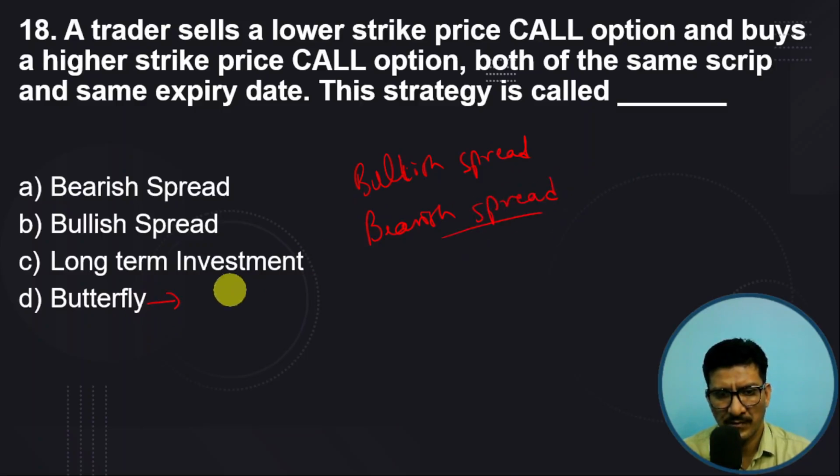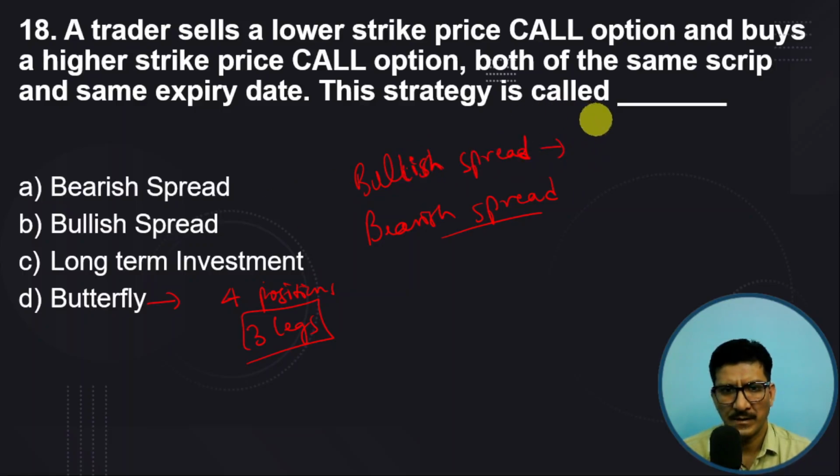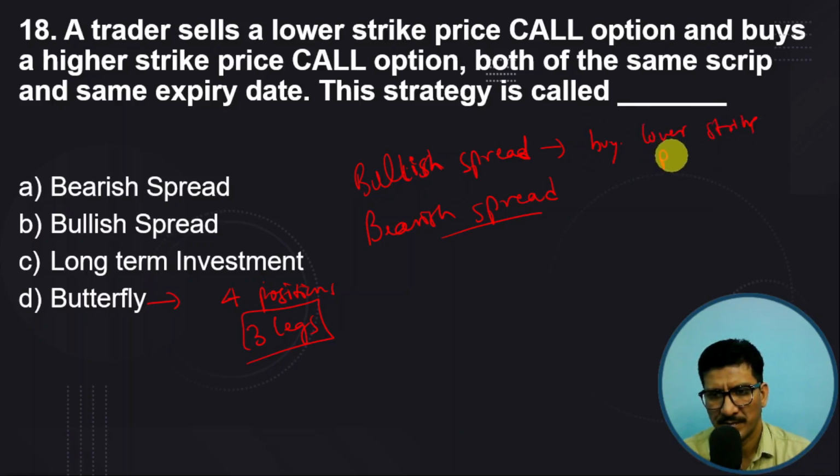So butterfly will have 4 positions where there will be 3 legs. So there will be different legs. In case of bullish spread, what you do, you buy lower strike price and sell higher strike price.